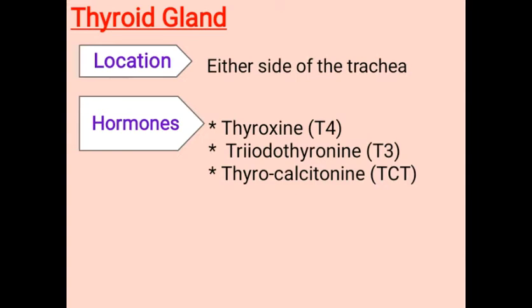The thyroid gland is composed of two lobes, and both the lobes are interconnected with a thin flap of connective tissue, called the isthmus. Now the thyroid gland is composed of two types of tissues, follicles and stromal tissue.